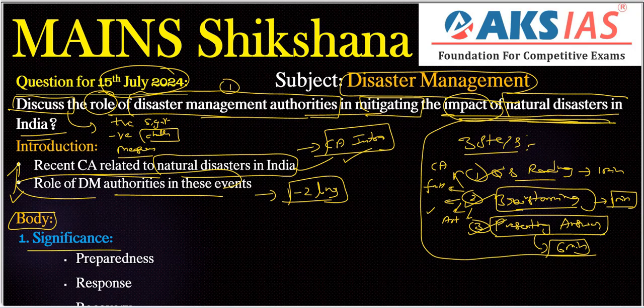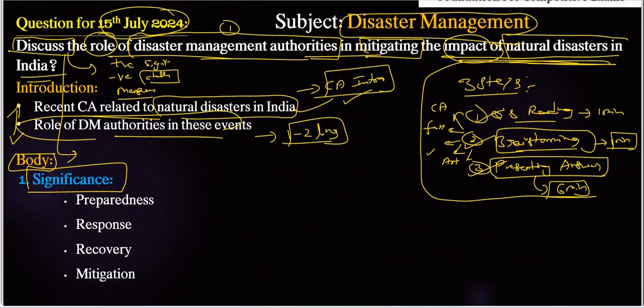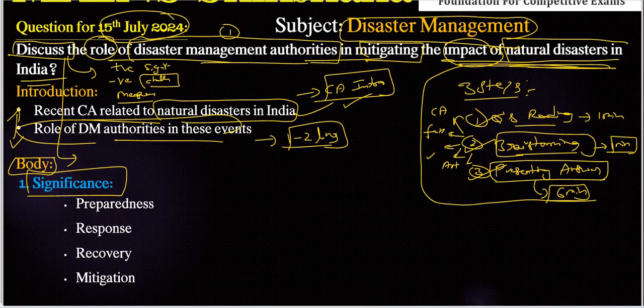So next, what is the significance part here? Coming to our question tag, here we need to include some importance or significance of disaster management, that is the role of disaster management. We can include the role of disaster management authorities, right? So first one is preparedness, next response, next recovery, next mitigation.